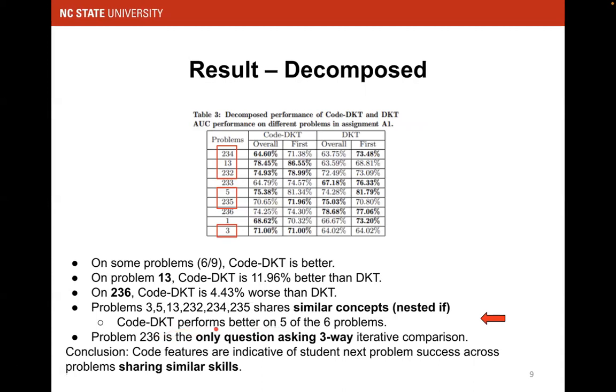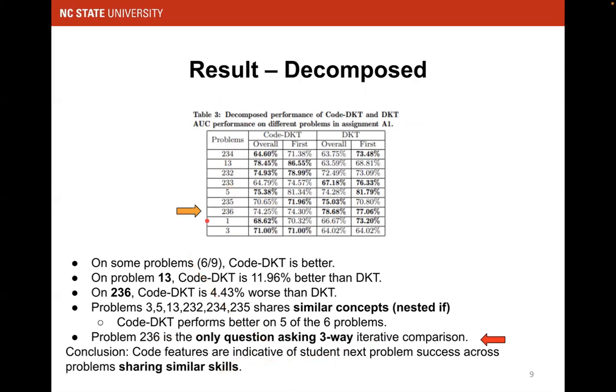Code-DKT tends to perform better on these problems, on 5 of the 6 problems that share the similar concept of nested if, which means that when they share similar concepts, the code feature information can be used to make predictions, maybe across problems that share similar skills.